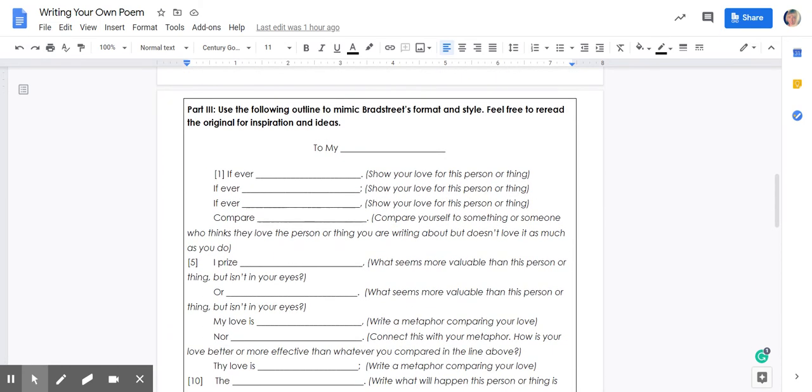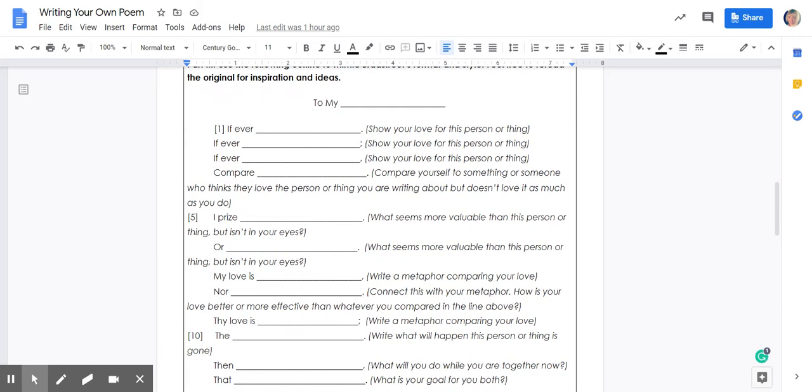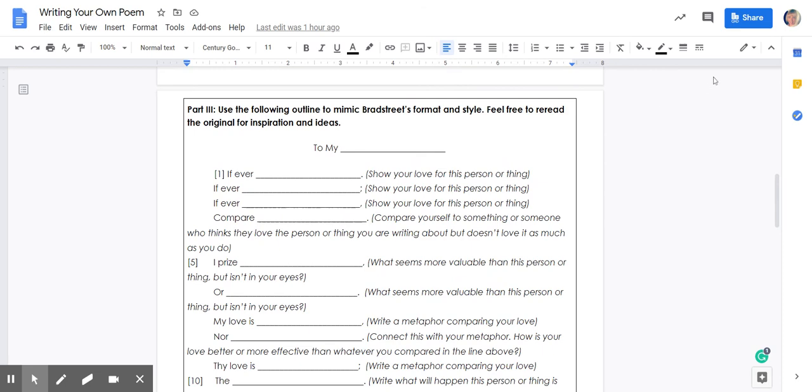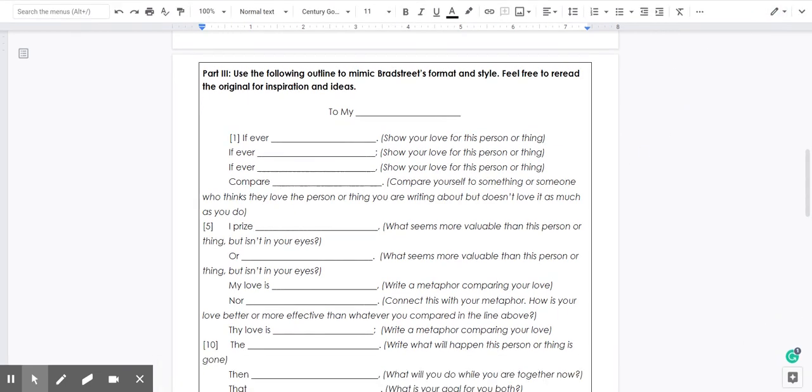Okay, and then you're going to get to part three. Essentially what we've done here is we've taken the outline of Anne Bradstreet's poem and created a skeleton which you're going to fill out with your details of whatever or whomever it is that you love. So the title is To My Dear and Loving Husband, to my whatever you want to call this, okay? And then the first line, if ever, okay?